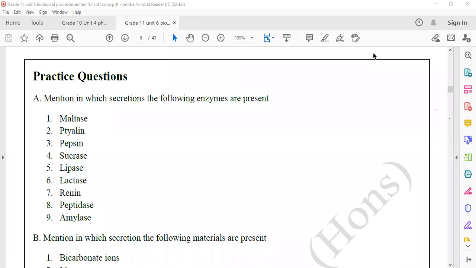Second, it is ptyalin. Ptyalin is found in which component? Ptyalin is found in saliva.